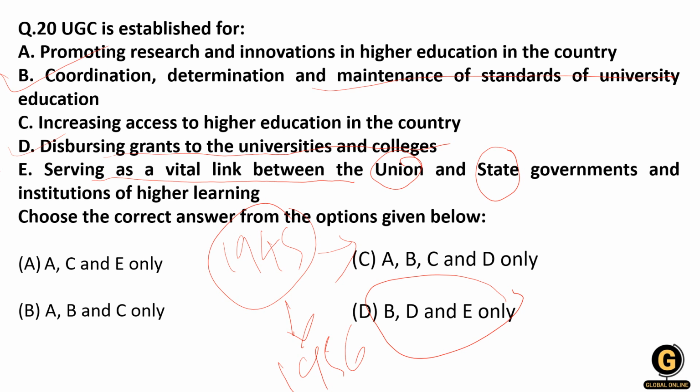And then promoting research and innovation in higher education is looked after by DST, then CSIR. So these are the different departments. Same, increasing the access to higher education in the country is also looked after by other departments and not by the UGC. So you have to remember, it is for coordinating, maintaining and determining the standard of university education, then distribution of grants, and then serving as the vital link between union, state and higher education institutes.